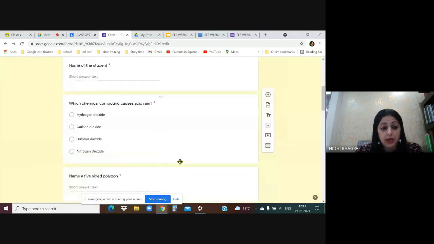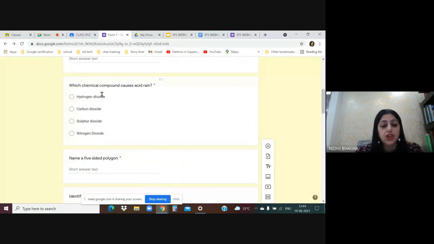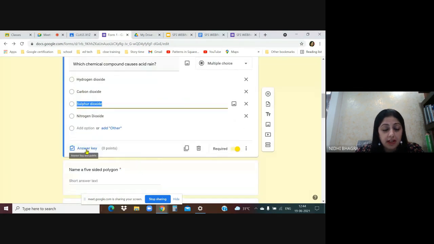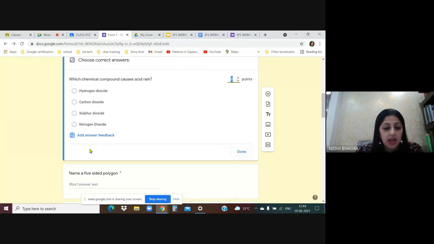Let's come back to the question. First question was, which chemical compound causes acid rain? Now look here, there is an icon, answer key. Look here on the left side, there is an option, answer key, right? As I click on answer key, select whichever answer is correct. Sulfur dioxide is the correct answer. The moment you select the correct answer, it will be highlighted. And then you have to give points.